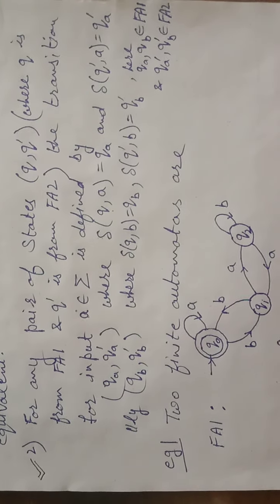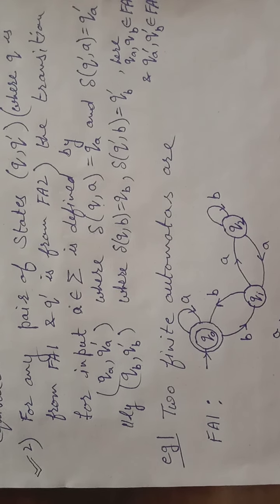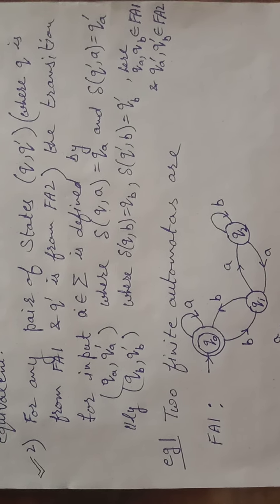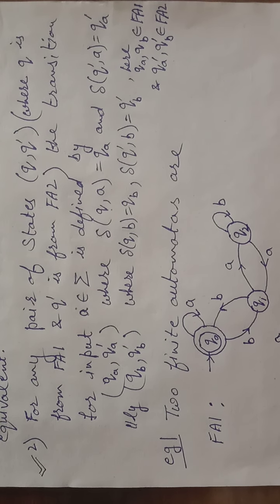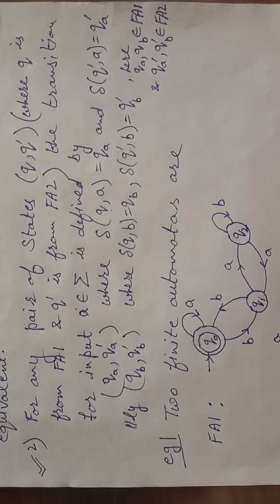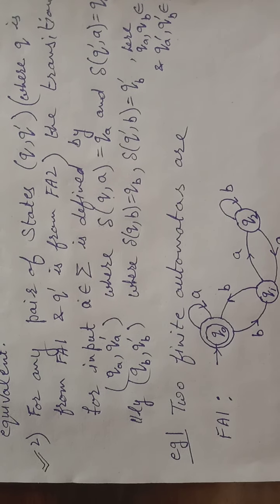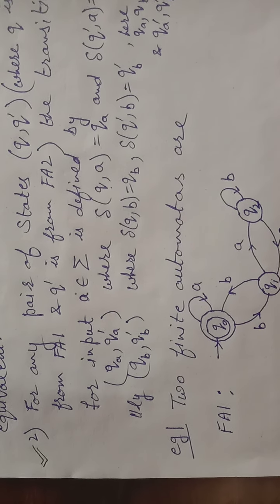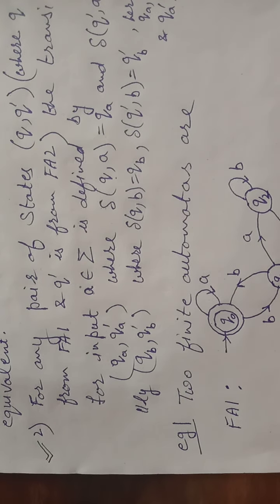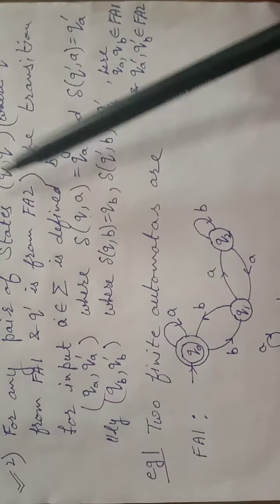So if we consider q dash, where q is adjacent to the initial or final state of the first automaton, then q dash should also be adjacent to the initial or final state of the other automaton, and vice versa. Otherwise the conclusion will be wrong. You have to be very careful that both these states should be of the same kind.